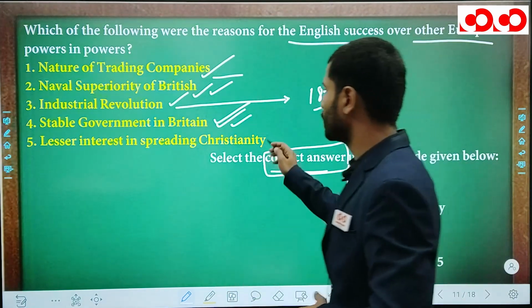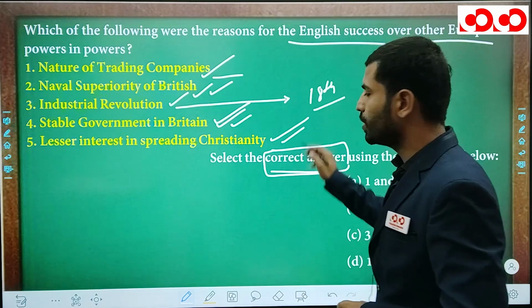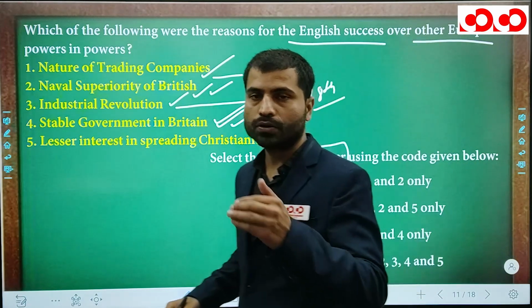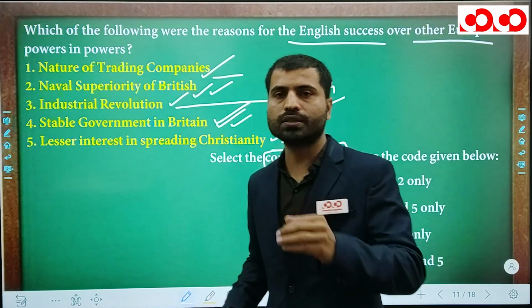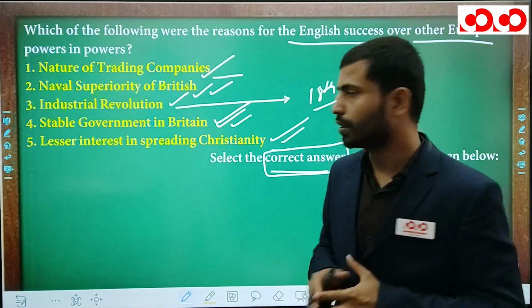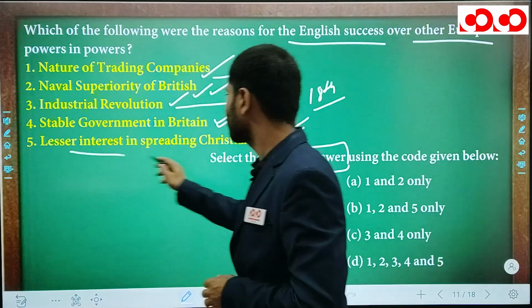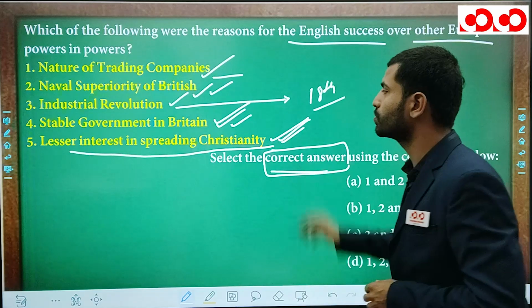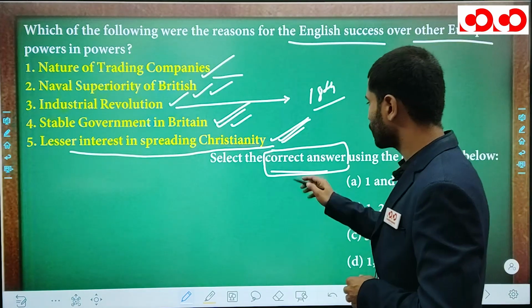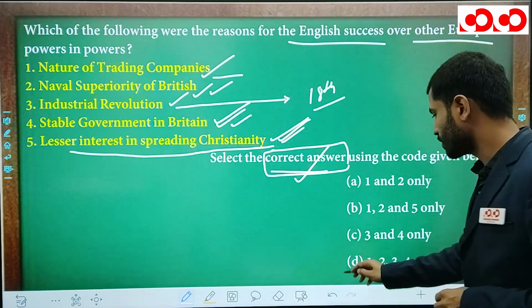Lesser interest in spreading Christianity. As compared to Spain, as compared to Portuguese, as compared to French, Britain was less zealous to spread Christianity. Okay, so they were very much less interested in spreading Christianity. So this is also the correct reason. So what you have to tell? You have to tell the correct answer. Yes, the answer is D.